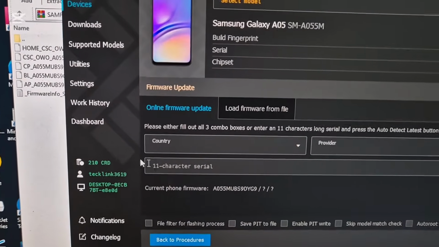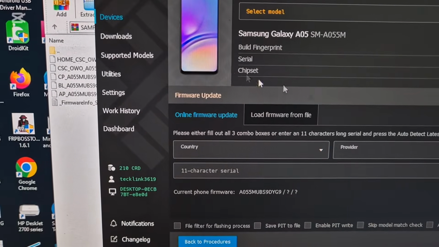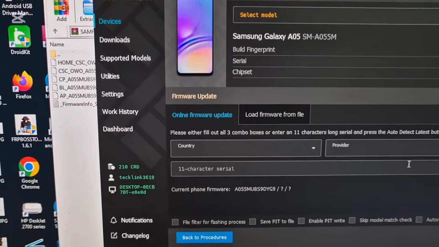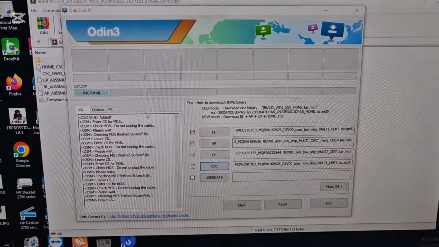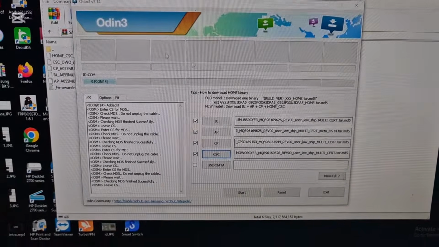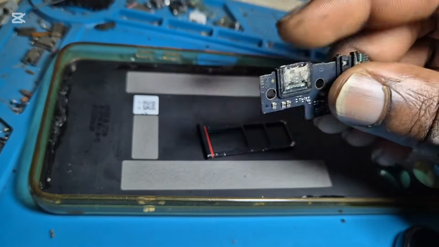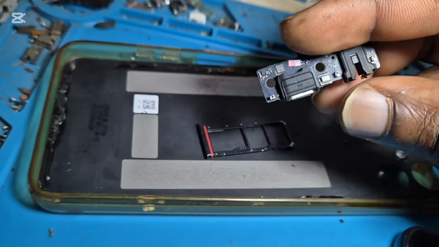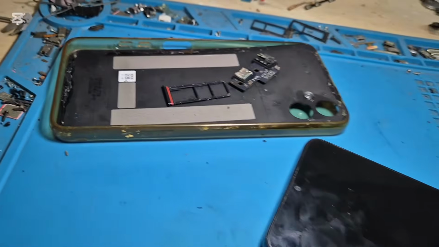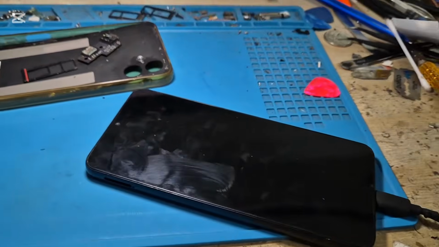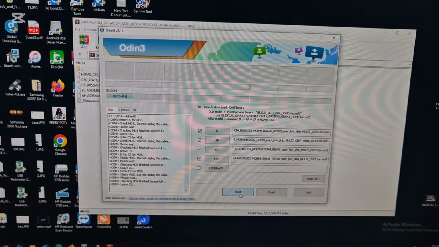So guys, I'm just checking the specs on the phone, and it's S9, so you need to flash the phone on version 9. So guys, I'm about to flash. I have all the files loaded in, and also, I had to replace the charging board with the port, because I was getting some connection issue and we can't see on the phone to tell anything. So guys, what I'm going to be doing now, I'm going to start.